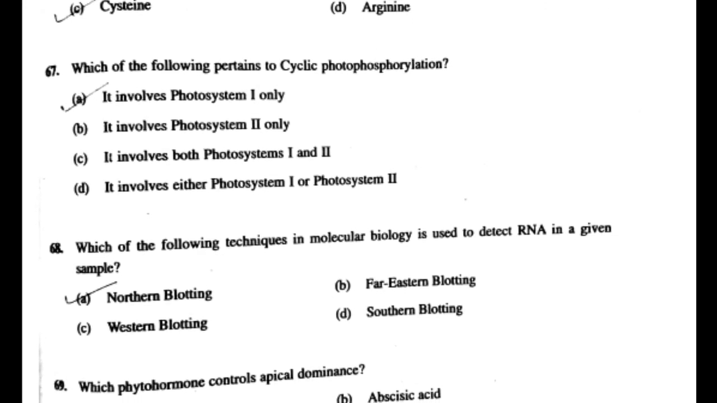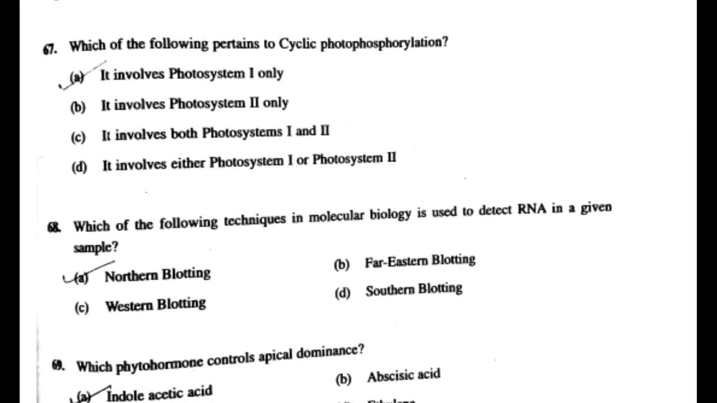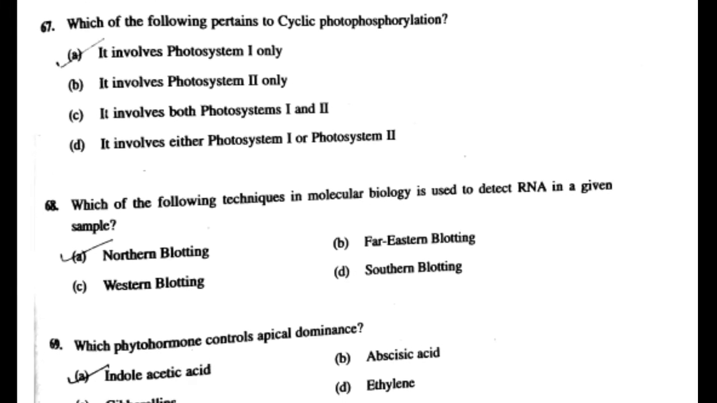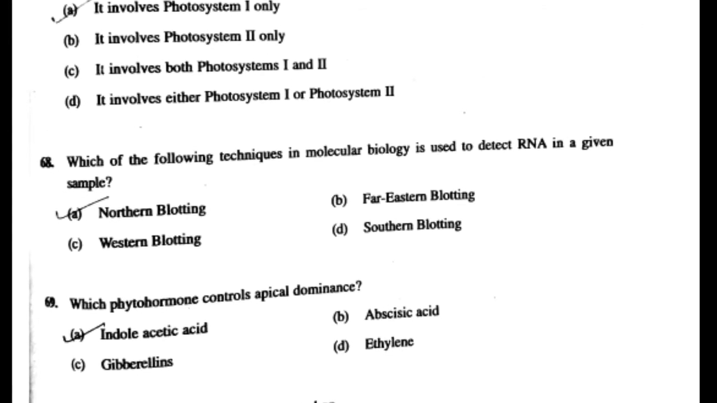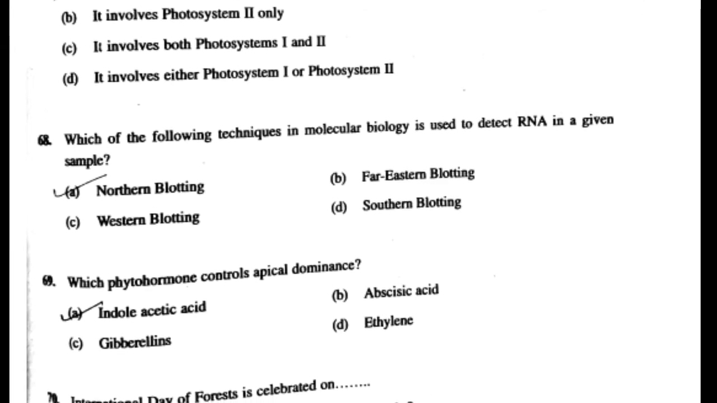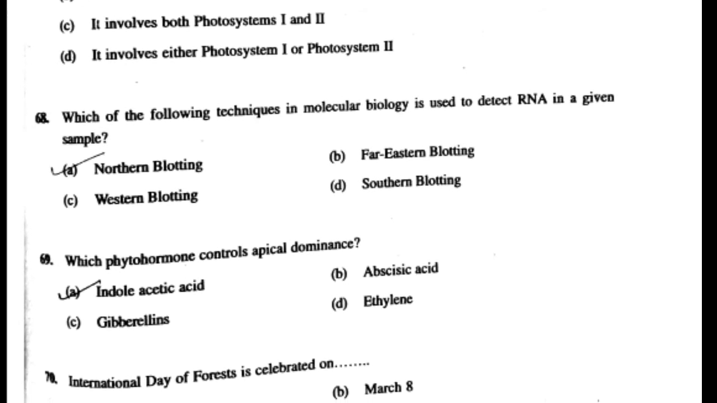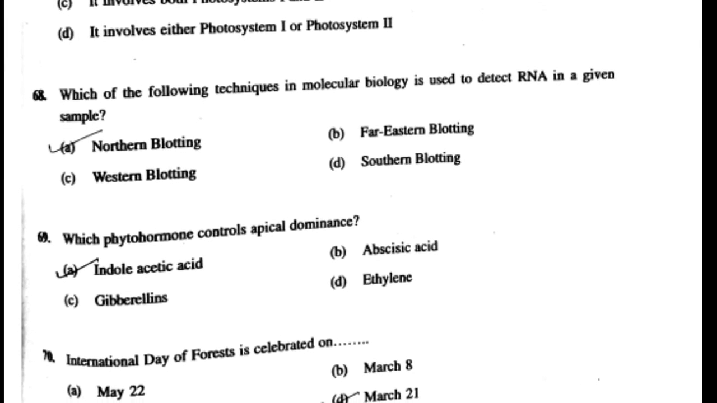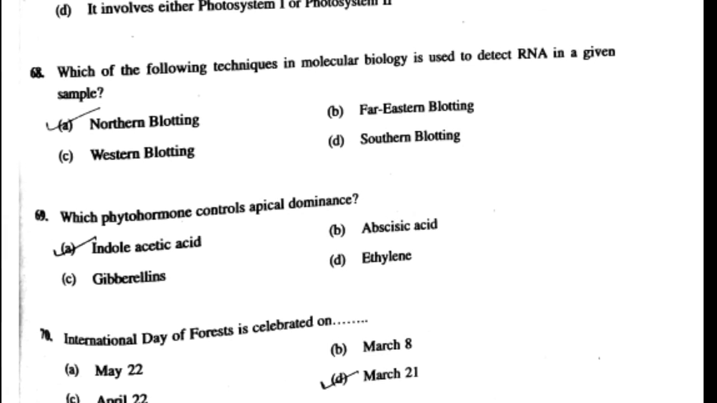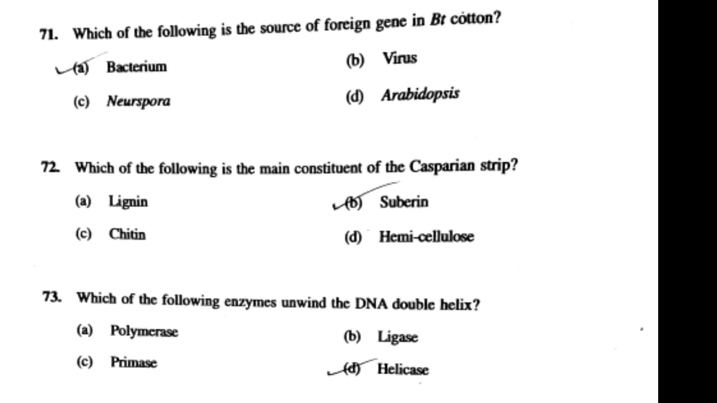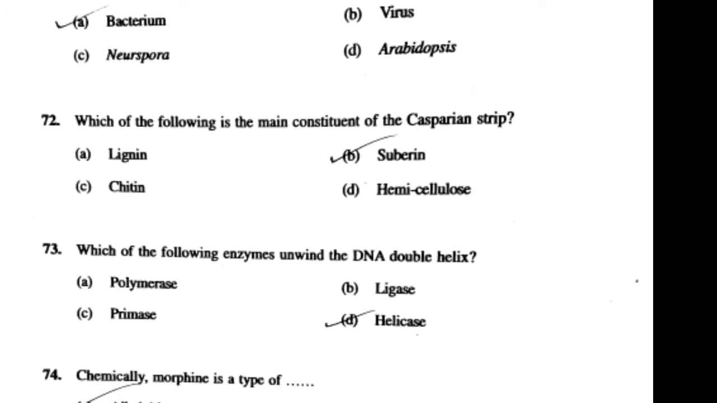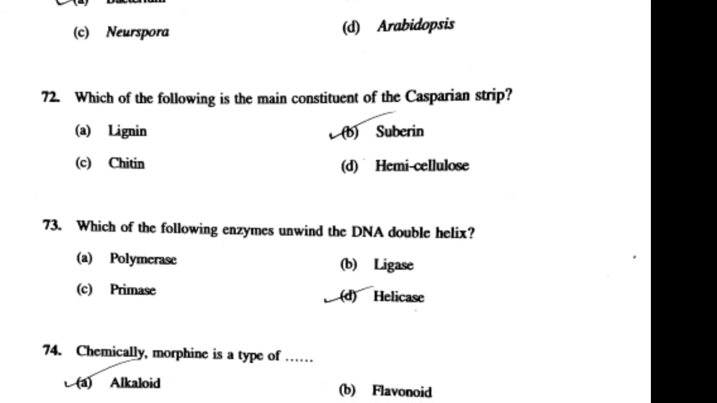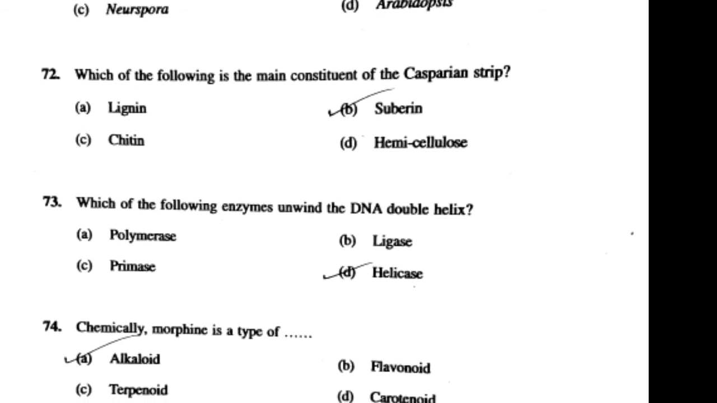68th question is which of the following techniques in molecular biology is used to detect the RNA in a given sample? Answer is Northern blotting. 69th question is which hormone controls the apical dominance? Answer is indole acetic acid. 70th question is International Day of Forests is celebrated on? Answer is March 21. 71st question which of the following is source of foreign gene in Bt cotton? Answer is bacterium. 72nd question which of the following is main constituent of the Casparian strip?